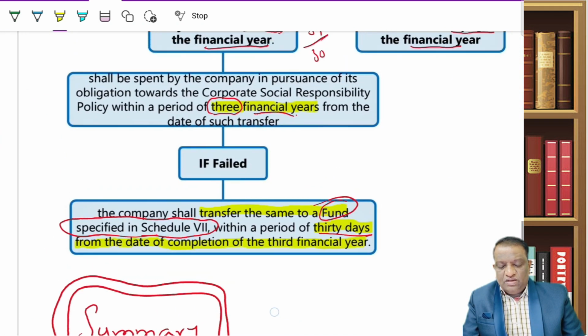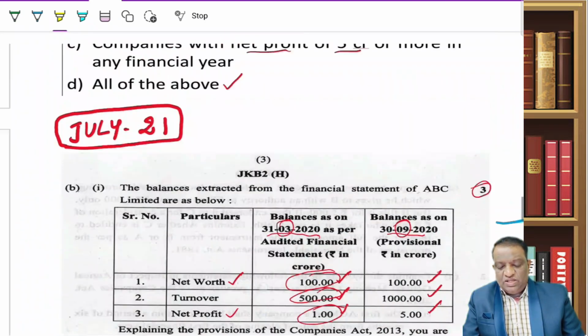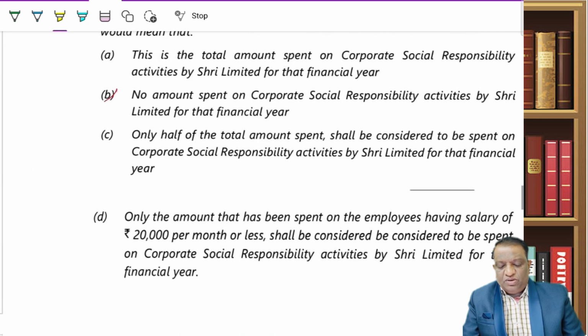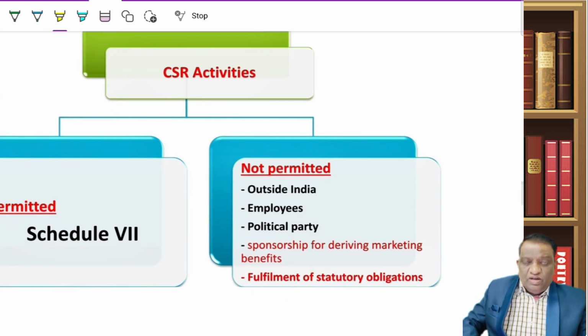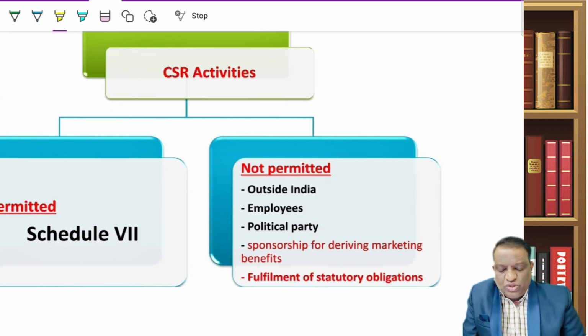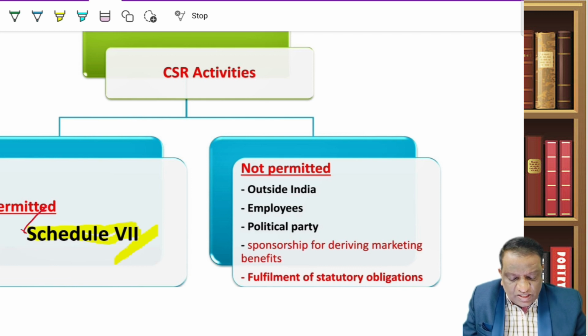Now, come back. So these are the CSR requirements. But where should I spend this money? That is the question. The 2% I am talking about, where should I spend the money? This summary will give you the simple background, and he is asking this in the examination. I must utilize this money for spending on the activities that are listed in Schedule 7. So Schedule 7 specifies certain activities. All that CSR money, I can use for any of these activities listed in Schedule 7. I am not supposed to use it elsewhere, which is not permitted.